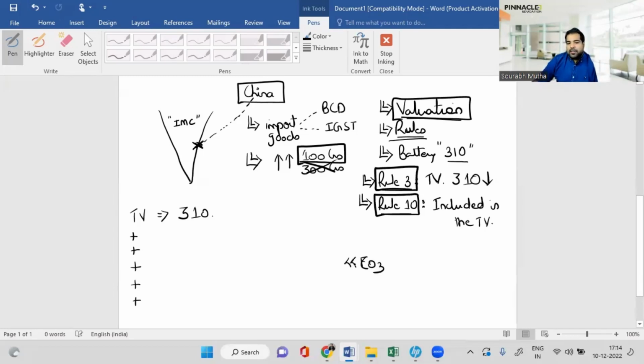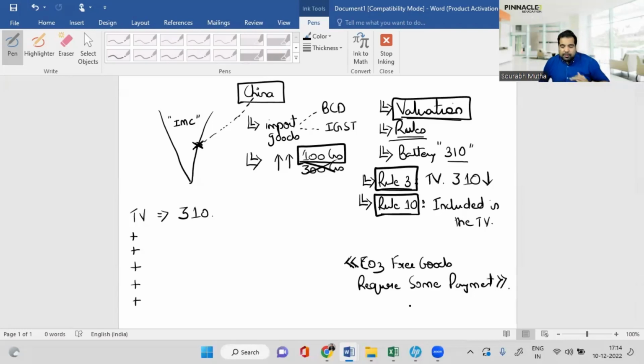There's a shortcut. This is my shortcut bracket. Shortcut is basically a small memory technique which will help you remember this for really long. So small shortcut: cost free goods require some payment. I've always heard of one line that there are no free lunches, guys. Same way, this line is based on that, there's a small line called cost free goods require some payment. If someone is giving you something free, you will have to repay them somehow. So that's the line, cost free goods require some payment.